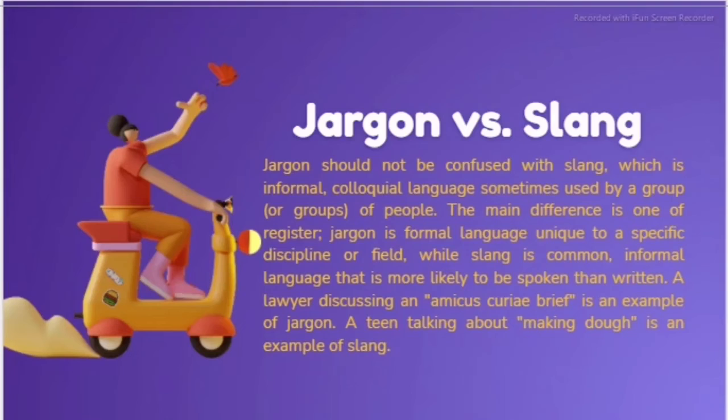Jargon versus slang. Jargon should not be confused with slang, which is informal, colloquial language sometimes used by a group or groups of people. The main difference is one of register. Jargon is formal language unique to a specific discipline or field, while slang is common, informal language that is more likely to be spoken than written. A lawyer discussing the amicus curiae brief is an example of jargon. A teen talking about making dough is an example of slang.